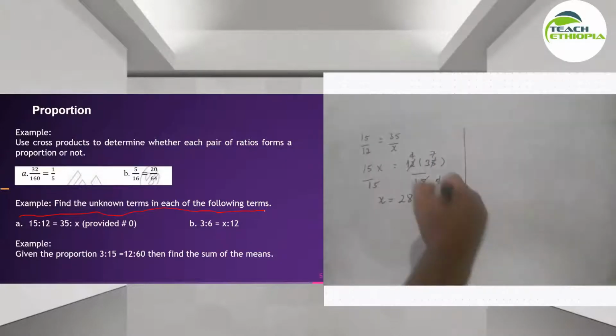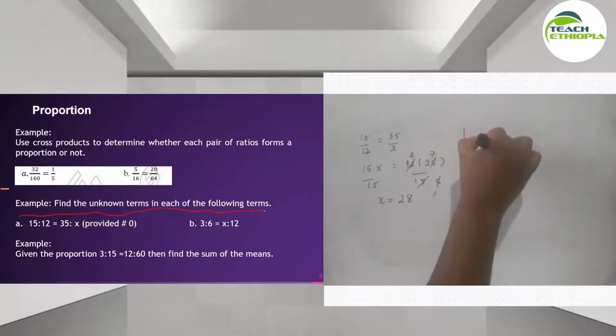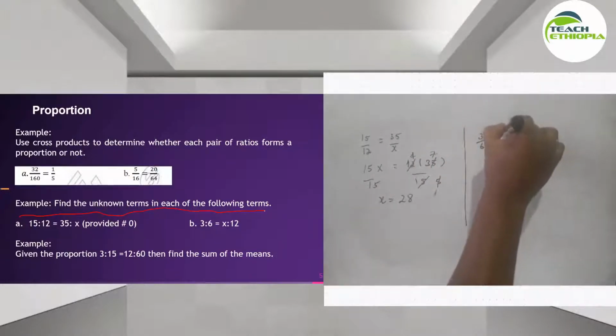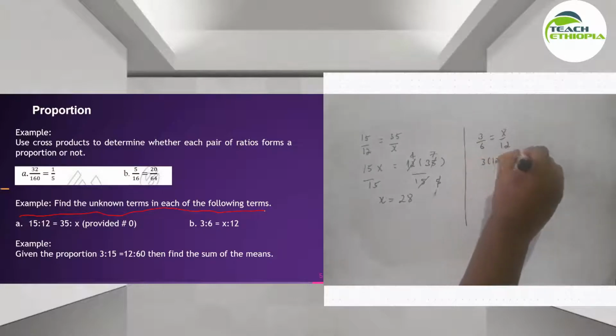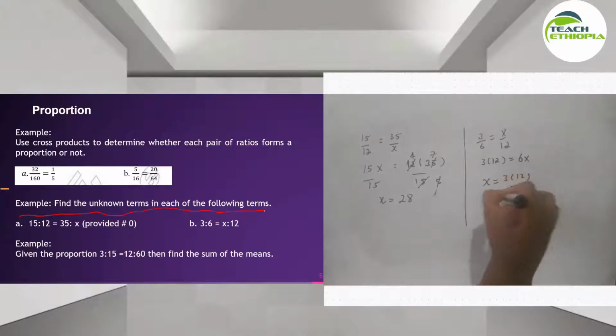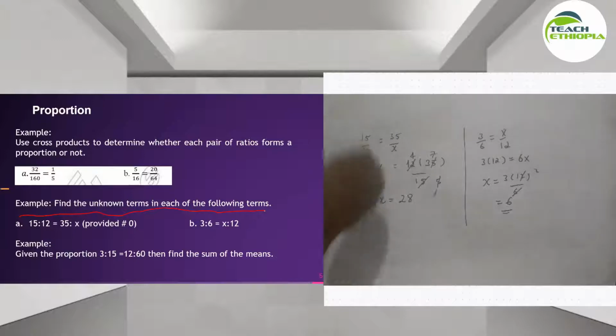Similarly, let's find for b) 3 ratio 6 is equal to x over 12. So in this equation, let's crisscross. This is going to be 3 times 12 is equal to 6x ይሆናል. So x is going to be 3 times 12 divided by 6, which is 6. This is how we are going to find any unknown values in a given ratio if it is in proportion ከሆነ, we can find out the unknown term. Okay.